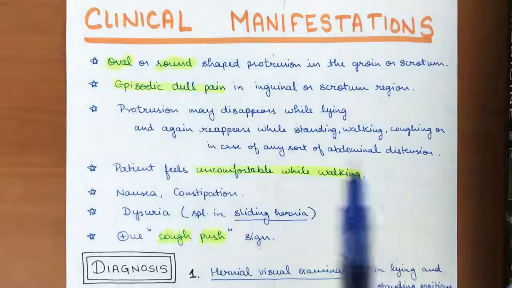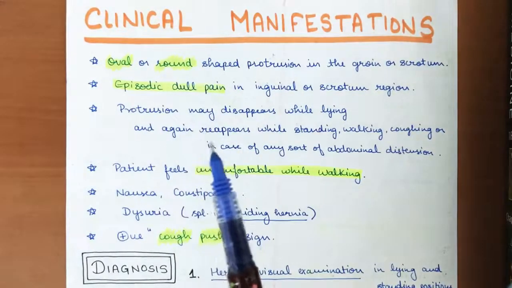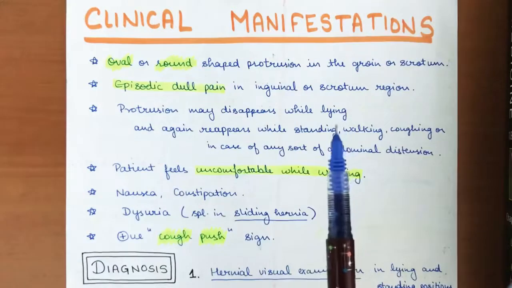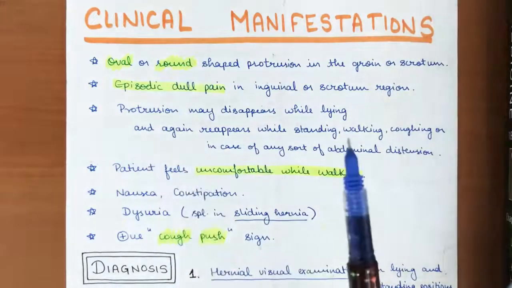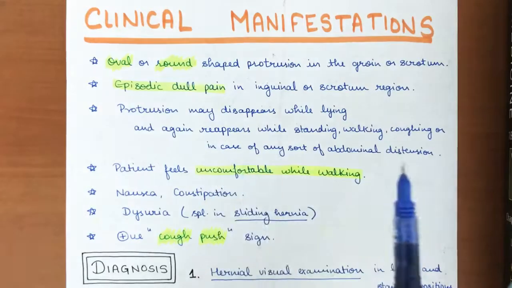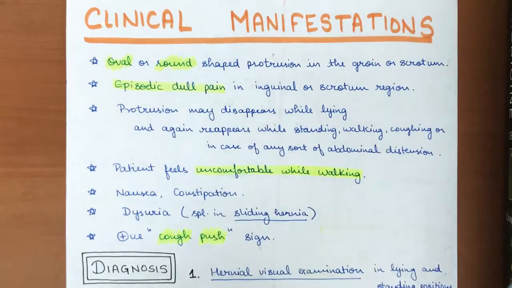In this case the protrusion may disappear while lying, as during lying there is a decrease in intra-abdominal pressure. It may appear again on standing, walking, coughing, or in any sort of abdominal distension, for example stretching exercises or any gym workout.